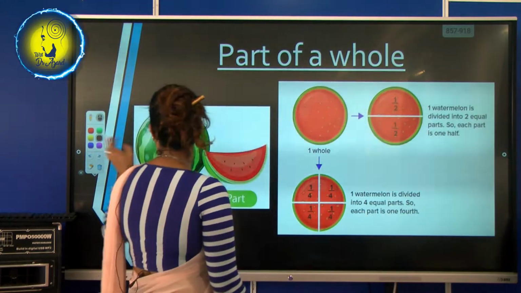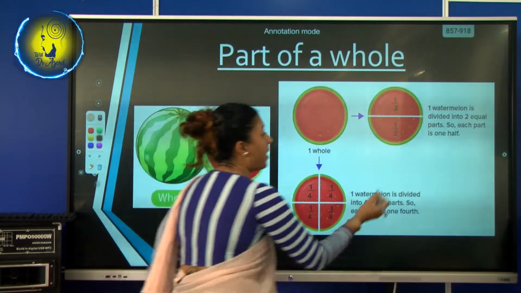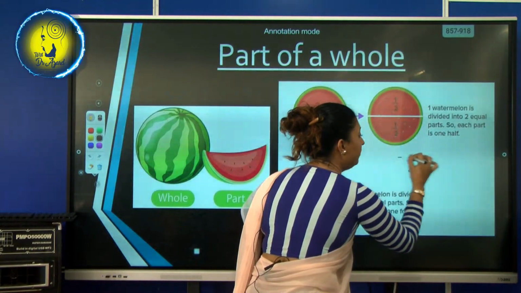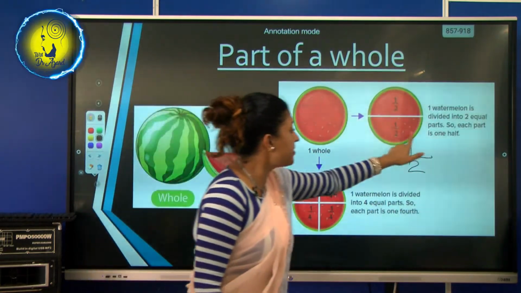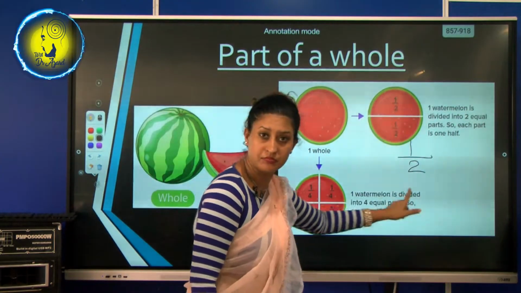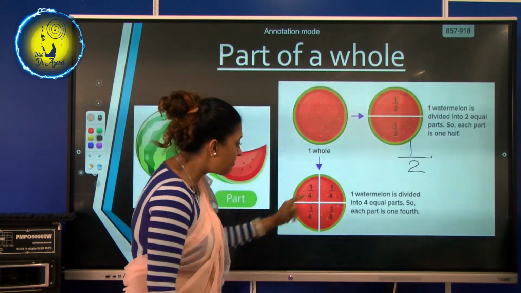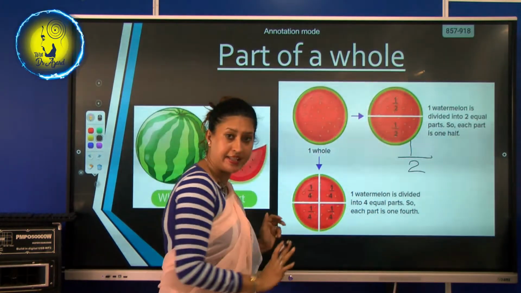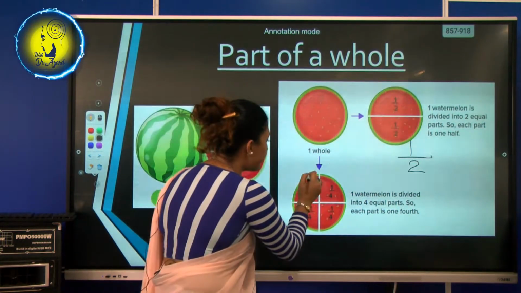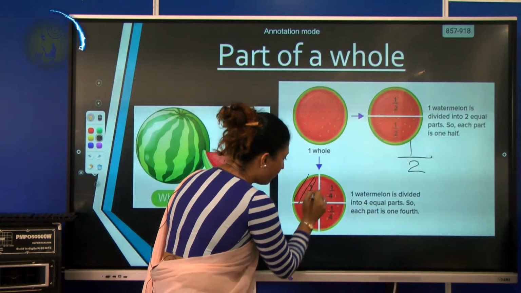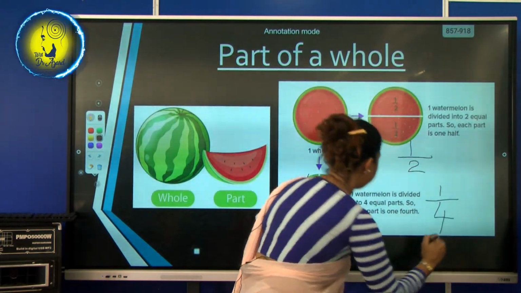So there are how many parts? You tell me now in this. There are two parts. If I eat one, it becomes like this. Okay? It's half now. Okay? It's half. Now see this side. This one is cut into 4 pieces. See? Have 4. That means if I eat this side, what will happen? Okay? 1 out of 4.